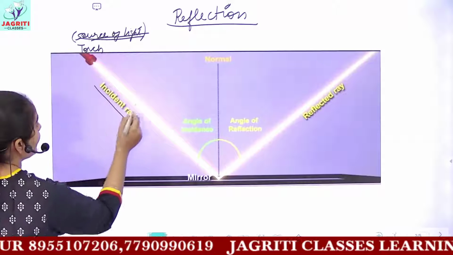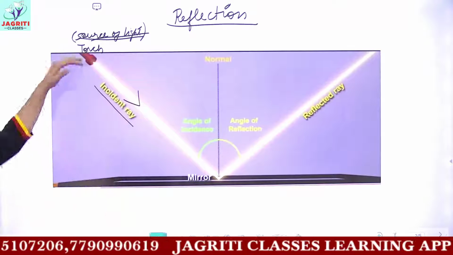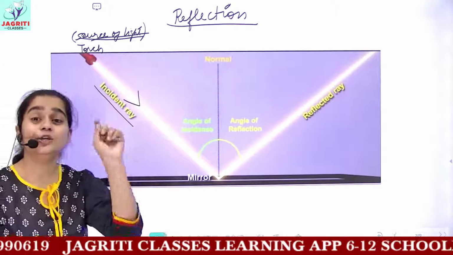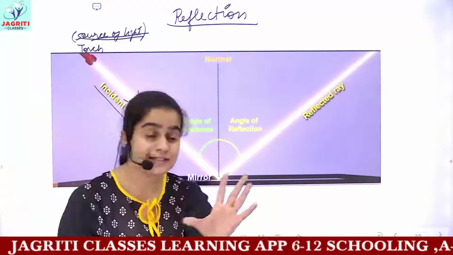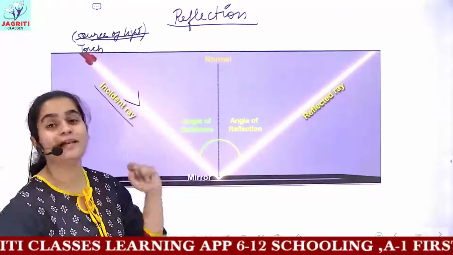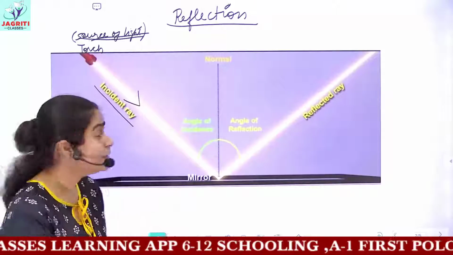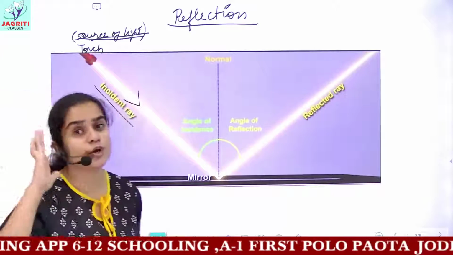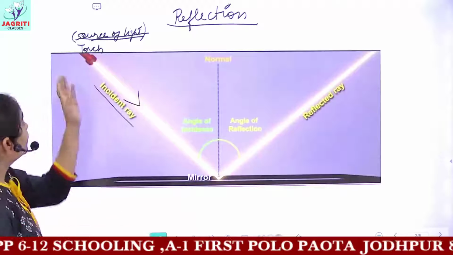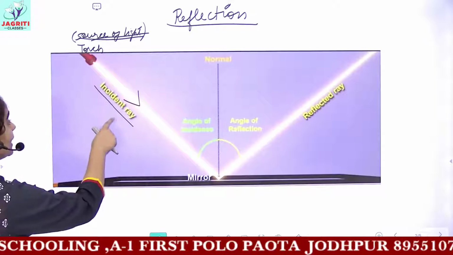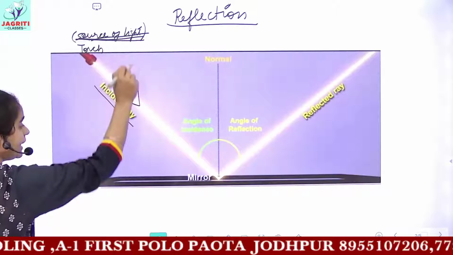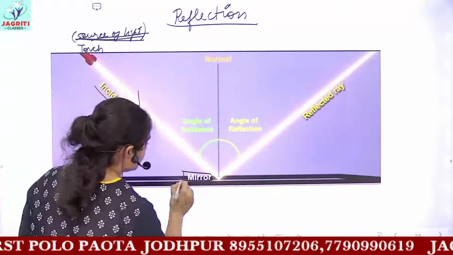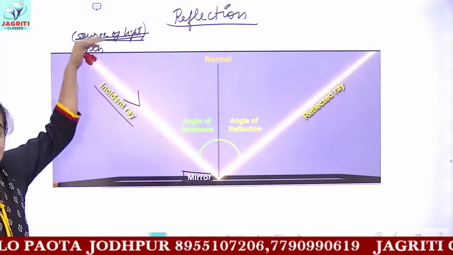And if we make a diagram, then the direction of the incident ray is this. The arrow represents the direction. Remember, in this chapter, you have to signify the directions using the arrows. Or else, whenever you make ray diagrams or anything, if you forget to mention the direction, that is these arrows, then you will lose your marks. So, this is the direction, and the light which is coming from the source of light to the mirror. You have a very thin mirror here. So this light is known as the incident ray.